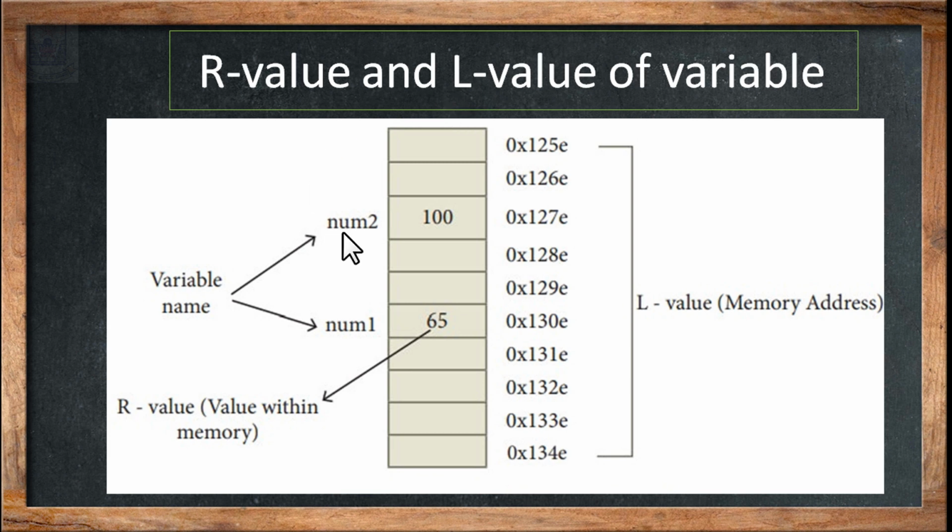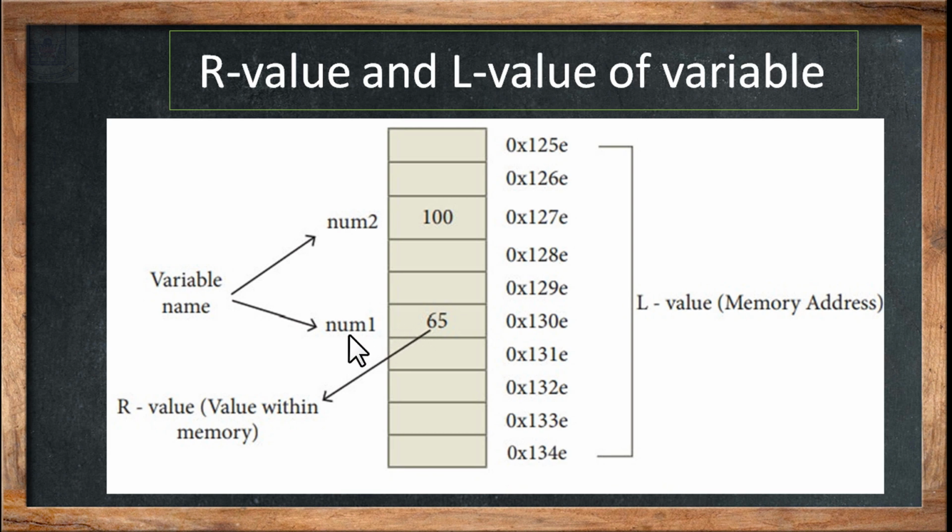Here we have two examples, num1 and num2. num1 stores a value 65 and num2 stores a value 100. The read value of num1 is 65. The read value of num2 is 100, that is the value stored under the variable name.